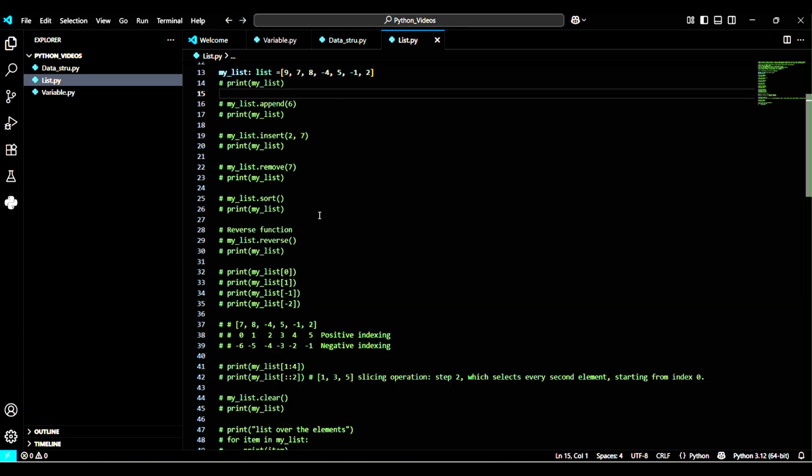So let's move to the index. Here we are going to check what is the element at the 0 index, and at minus 1 and minus 2. So let me first clear this list, let me remove this.